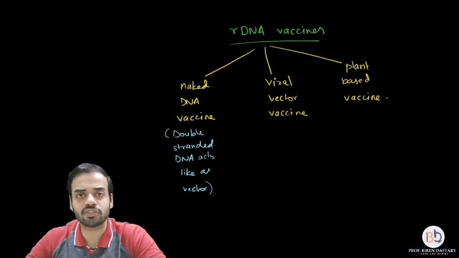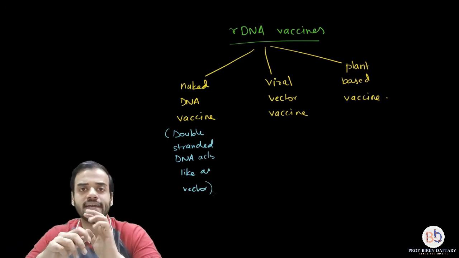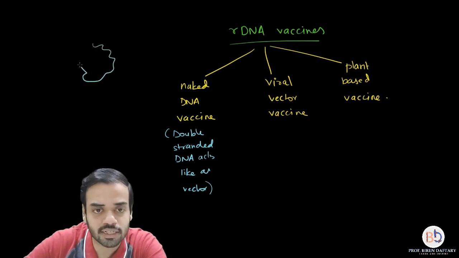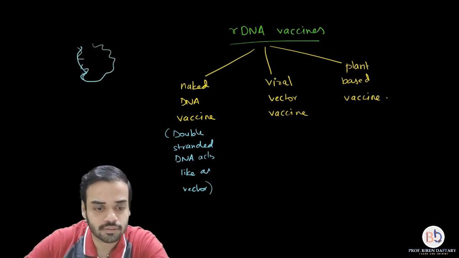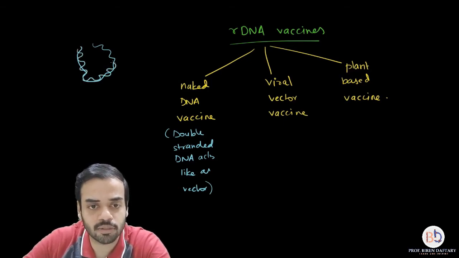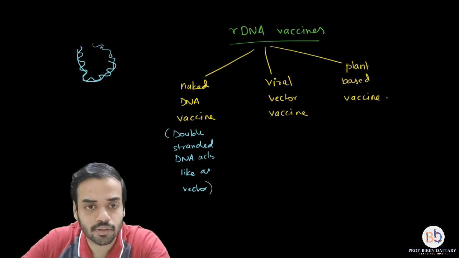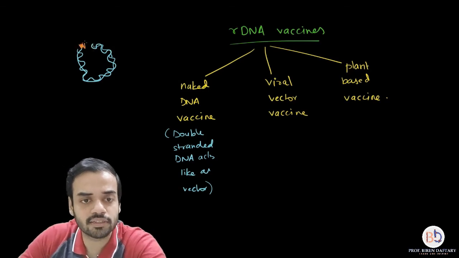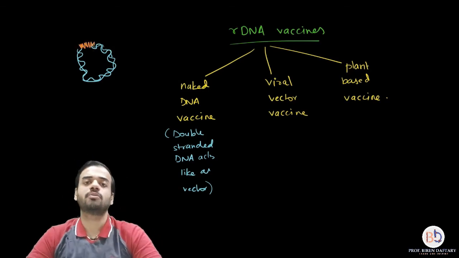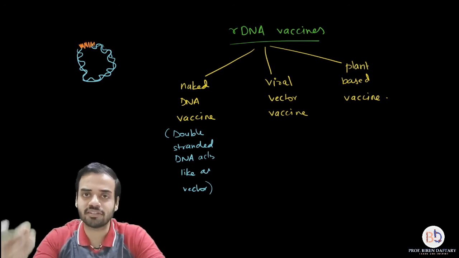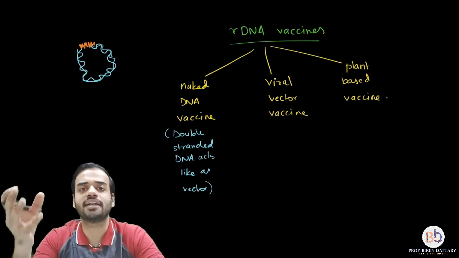No, you are just using a double-stranded DNA, and that double-stranded DNA will be something like this. This is your double-stranded DNA. Inside this double-stranded DNA, you are going to insert the gene which is responsible for production of the protein which causes the disease. So instead of a vector, you are using double-stranded DNA. That is why it is called naked DNA vaccine.